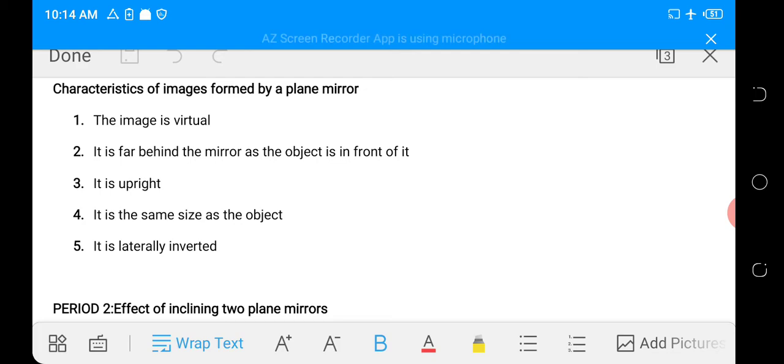Number three, the image is upright. That is, the way the object is placed, that is how the image will also be placed, upright. The image is not going to turn upside down, so it's going to stand the way the object is standing. That's what they mean by it is upright. Four, it is the same size as the object. Yes, the size of the image will be the same as the size of the object. It will not be smaller than the object. It will not be bigger than the object. It's going to be of the same size as the object.